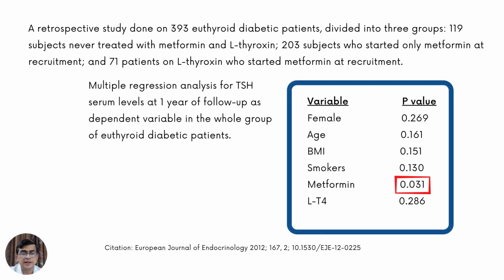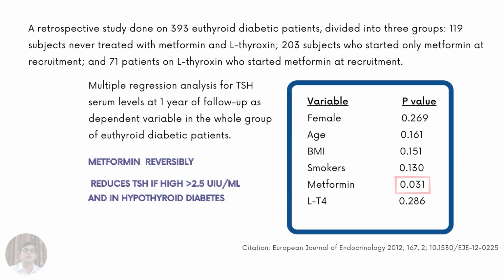And therefore, the authors did a multiple regression analysis for TSH serum levels at 1 year of follow-up as a dependent variable in the whole group of euthyroid diabetes people. And as you can see, the p-value was 0.031, and that showed that metformin was a significant factor in lowering the TSH. So therefore, metformin lowers TSH. Metformin can reversibly lower TSH if TSH is about 2.5 and also in hypothyroid diabetes.